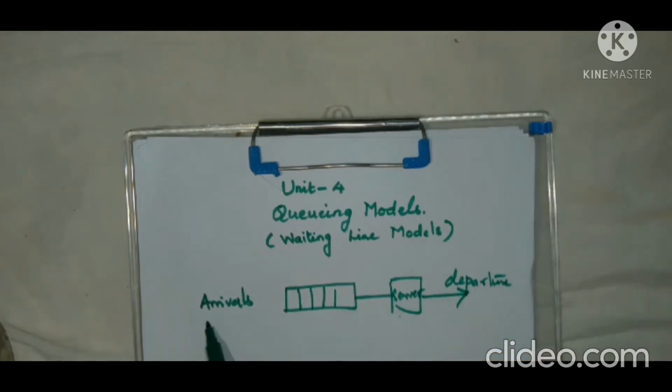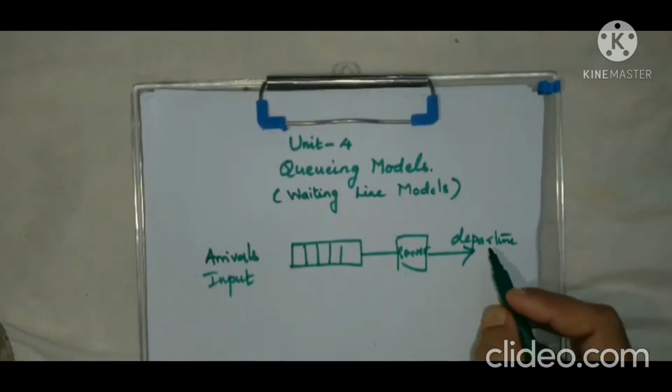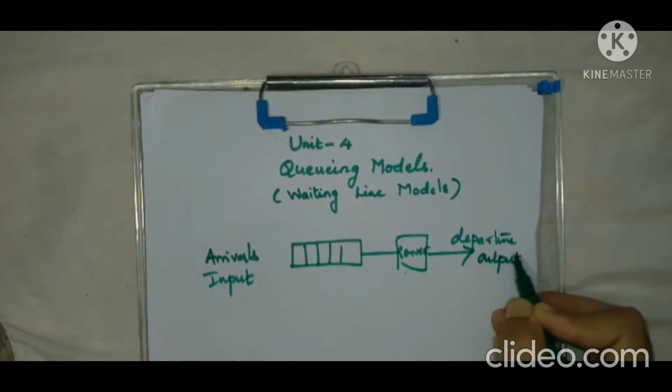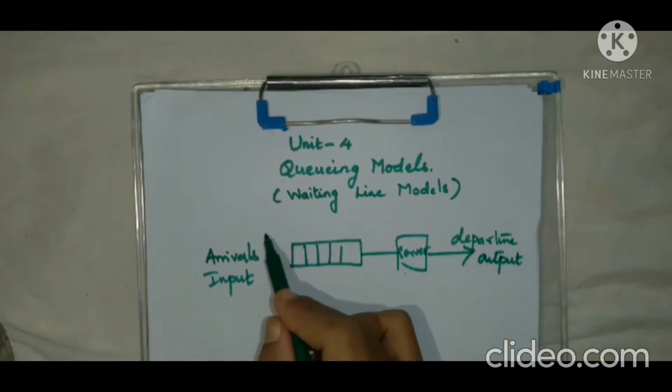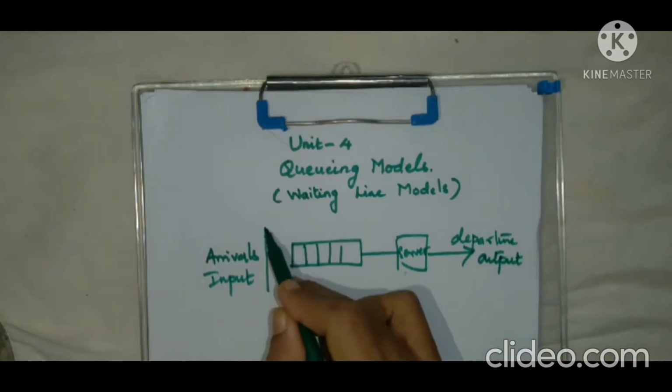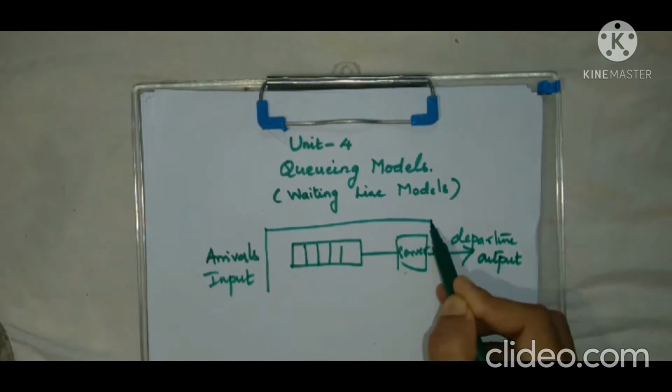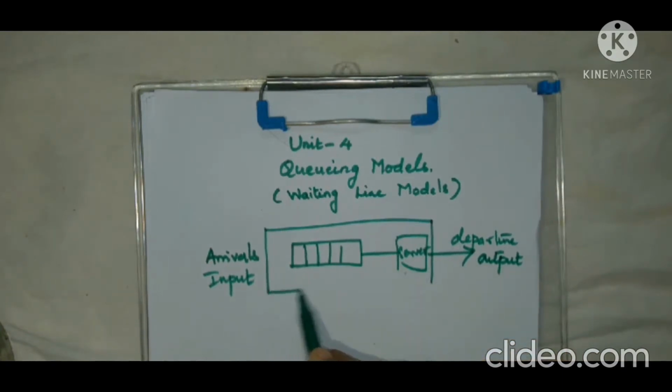So arrivals are the input. Once their service gets over, they leave the system, that is departure, and that is the output. So what does the system constitute? This queue plus service is what your system is.